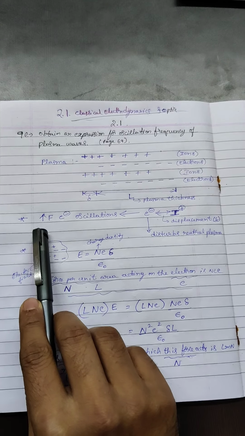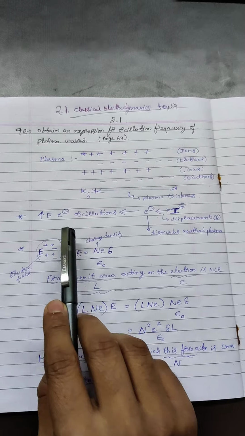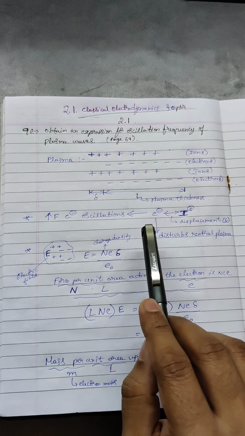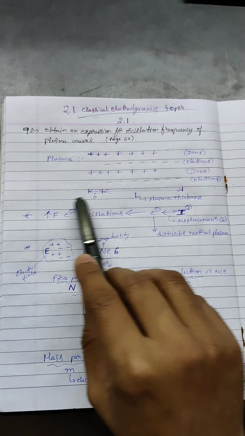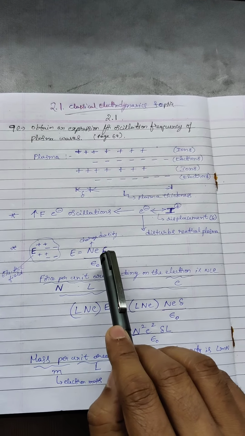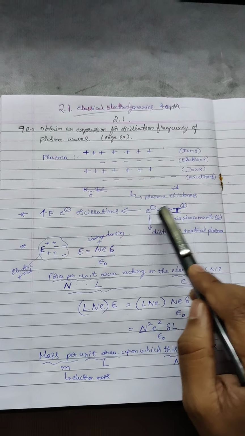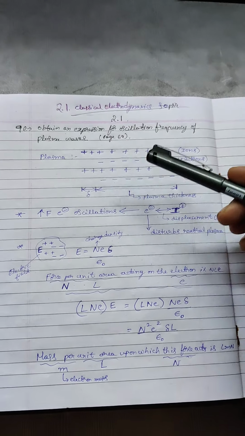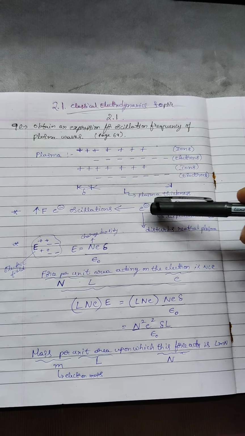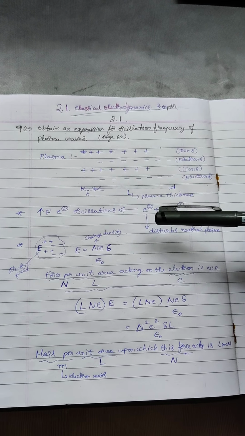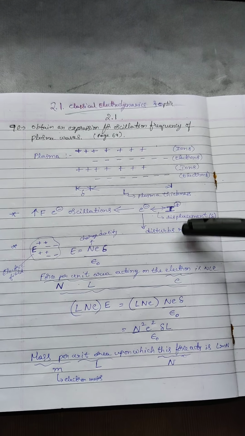As the frequency increases, the electron oscillations also are going to increase. So how this is going to be formed is, due to this displacement of electrons and the ions, there will be a disturbance in the neutral plasma.